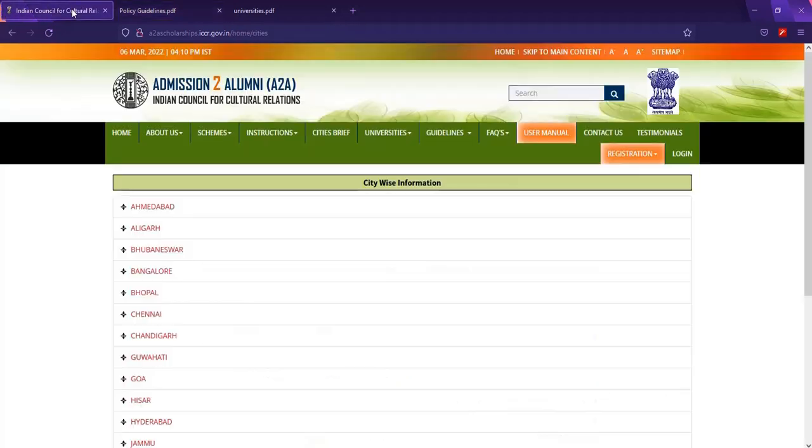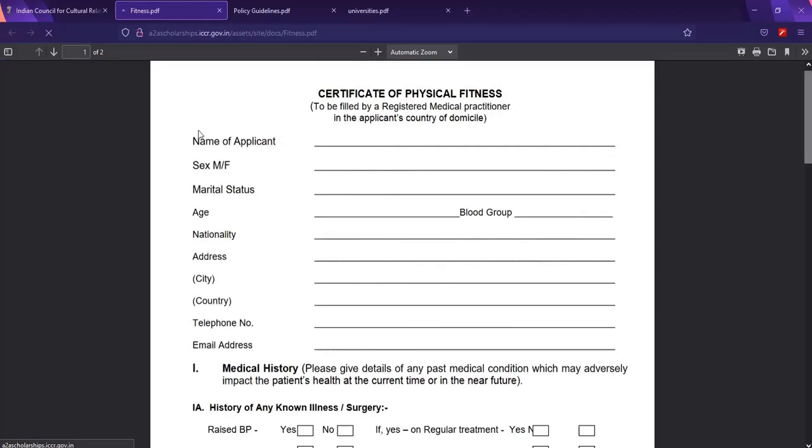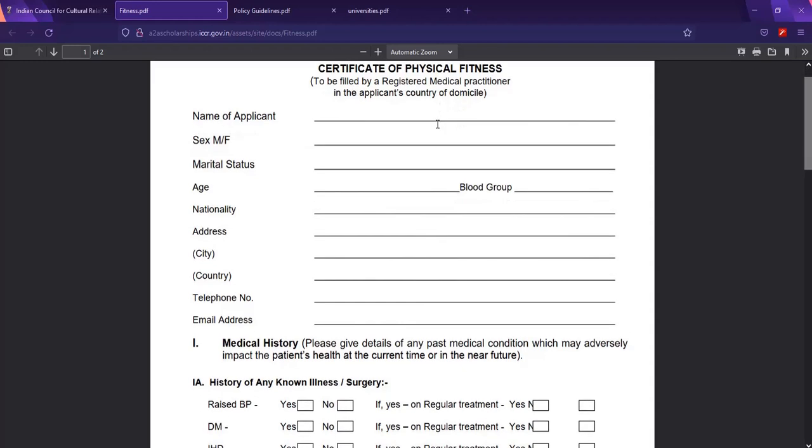So we'll go back to the website and check the guidelines for the physical format. Yeah, this is the physical format, whereas it's called a medical certificate. So here you see, to be filled by a registered medical practitioner and the applicant's country of domicile, your country of residence. Yeah, this is the name of the applicant, your name, the person who is applying.